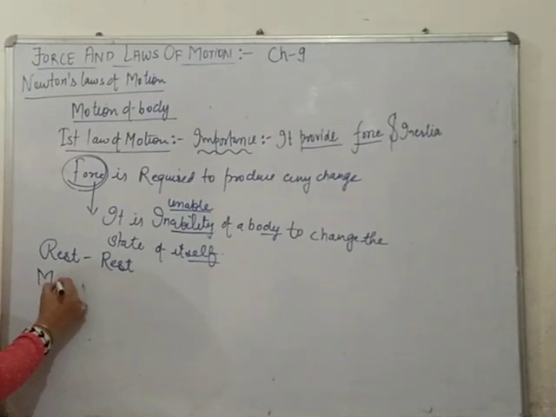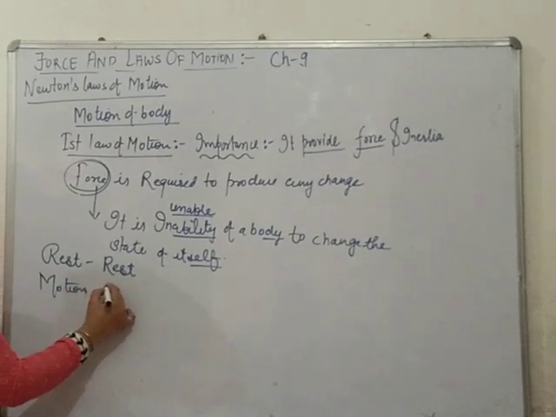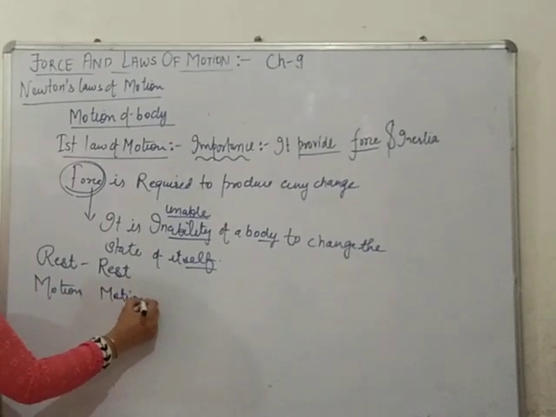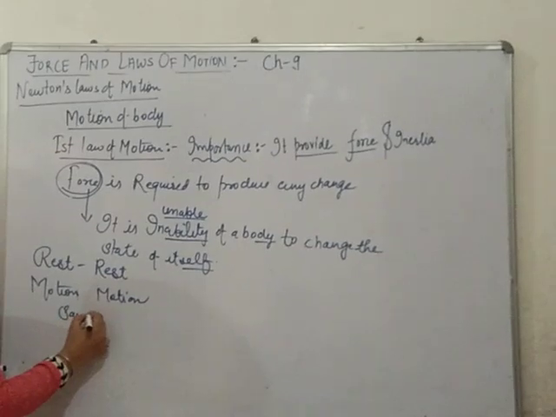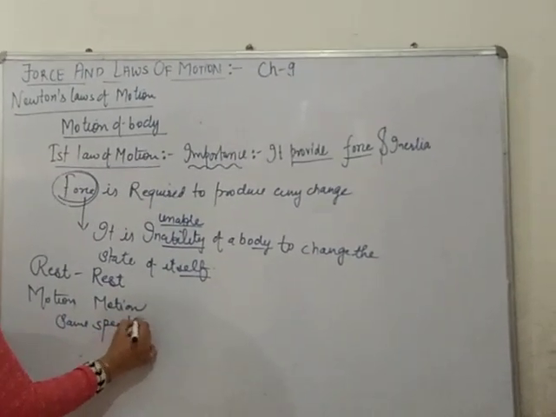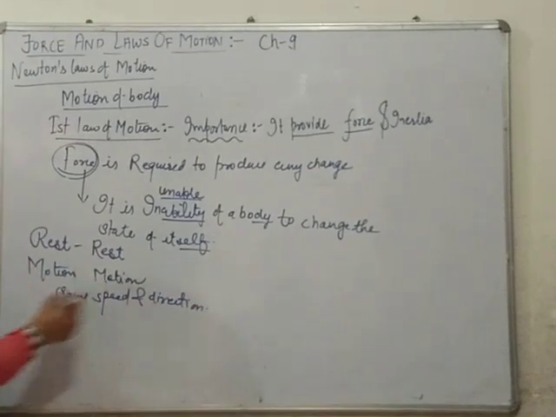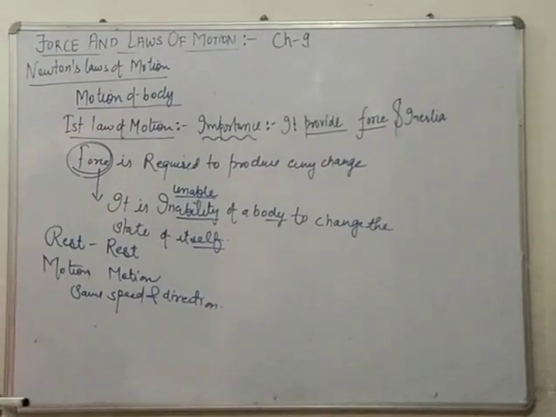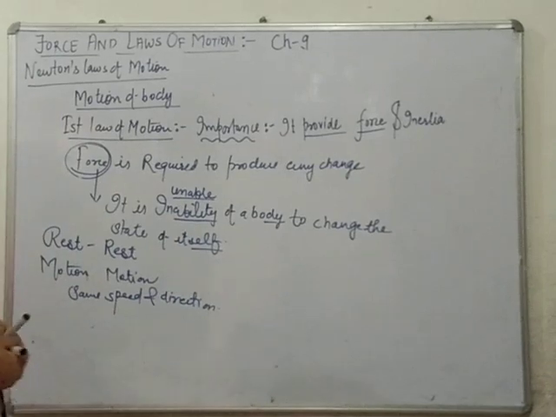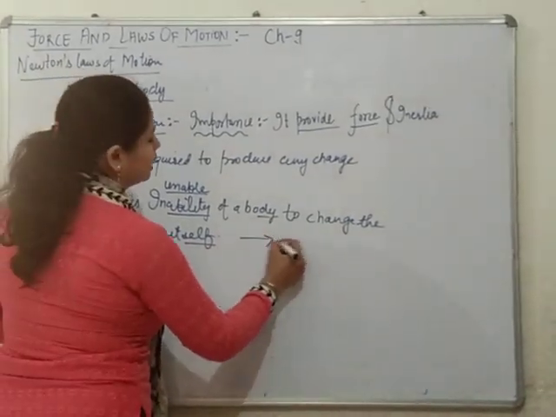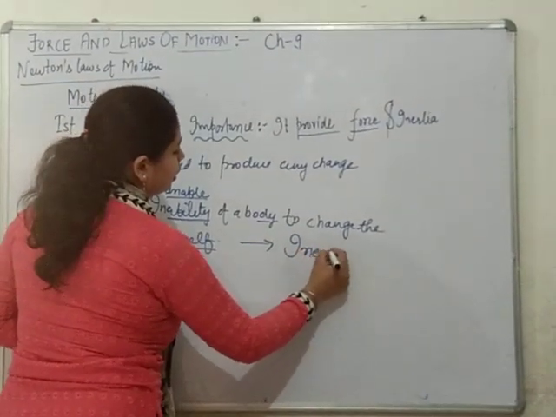If it is in motion, it will continue to be in motion with the same speed and direction. This inherent property of all bodies is known as inertia.